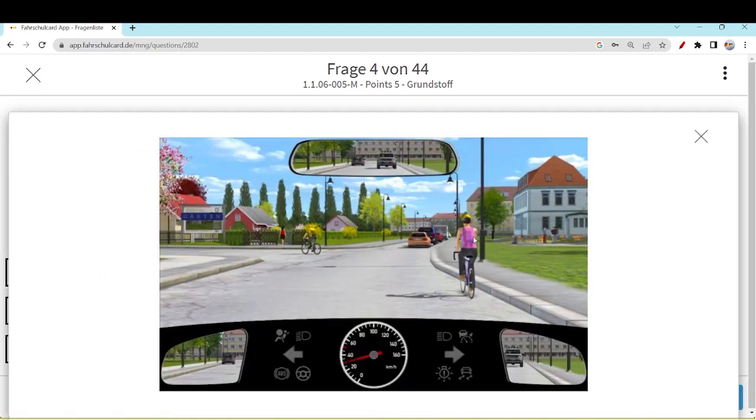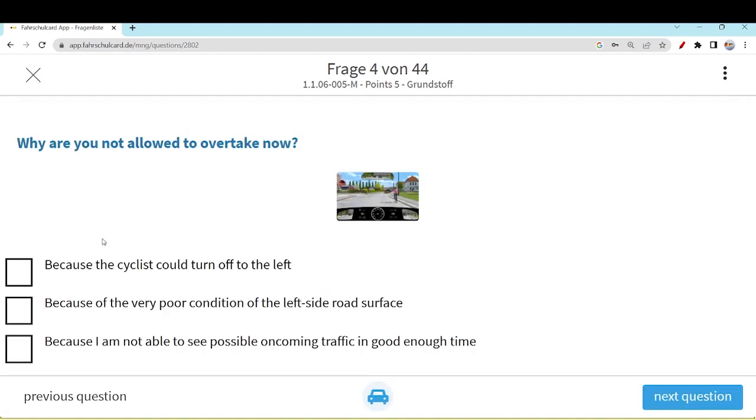Why are you not allowed to overtake now? Okay, you see the cyclist is there, and as far as cyclists are concerned, you don't know what they will do, what could be their next maneuver. So maybe he or she could actually take the turn a bit, because you see there are already some cars parked. Maybe he or she will try to bypass this path and will turn to the left a bit without indicating. That you should keep in mind. I think other than this, even the road scenario you see is not clear. Maybe some car can come from the opposite side. Many things. Let's see.